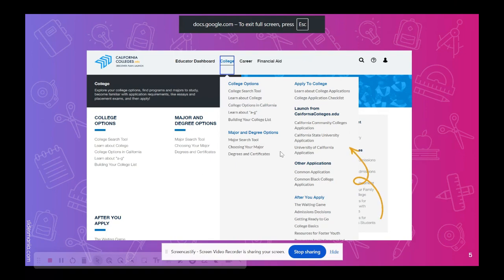So what that looks like in a screenshot, just so you are aware, once you get in, you will see up here at the top this colleges drop-down button. When you click colleges, it will take you over here where it says launch from californiacolleges.edu, and then you would select to either launch your Cal State University application or your University of California application, okay? One at a time. If you're only applying to one system, then you would only complete that application.